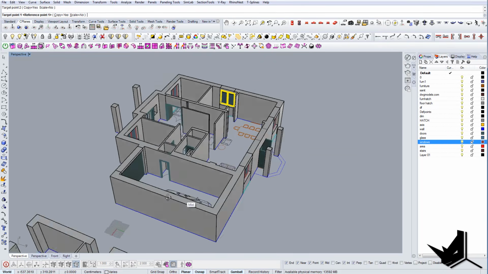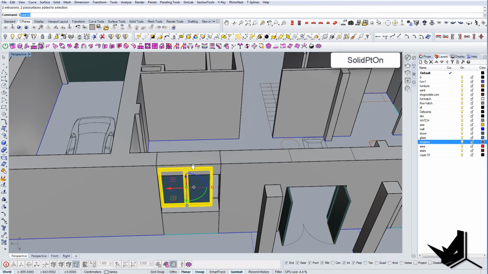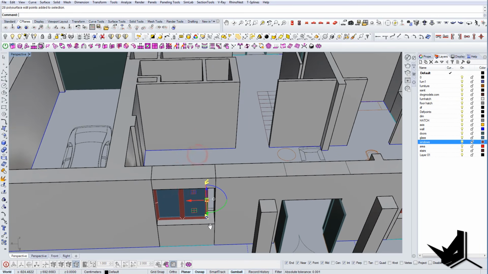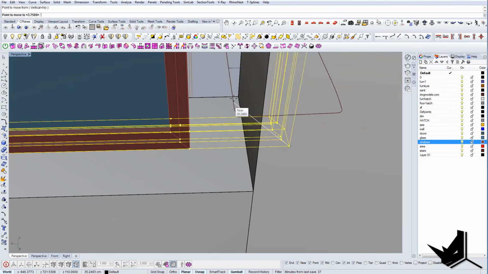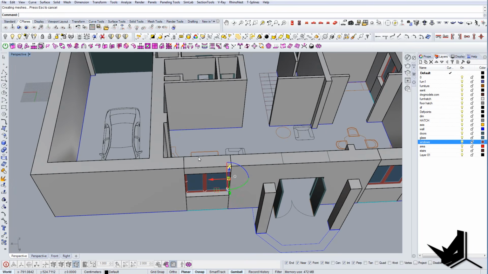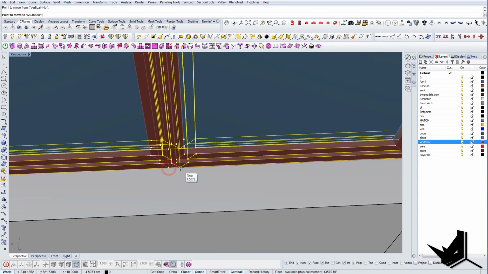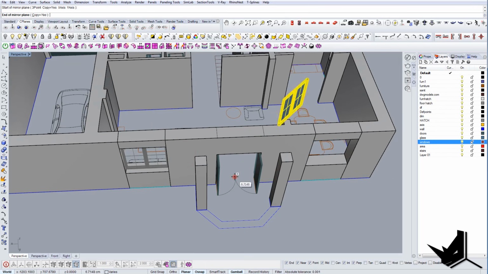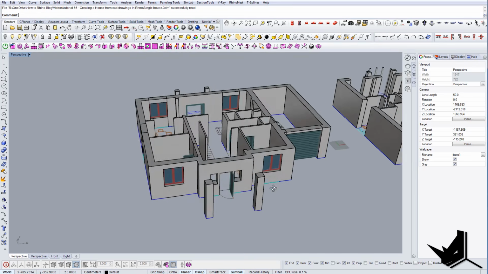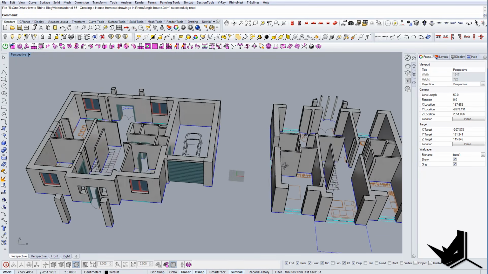And of course, these two, we can just use solid points on here, and we can bring this guy to the end. And we can use this middle points there, and we can slide it over here in the midpoint of the wall. We know that it is the same, so we can mirror it from here. And there it is.